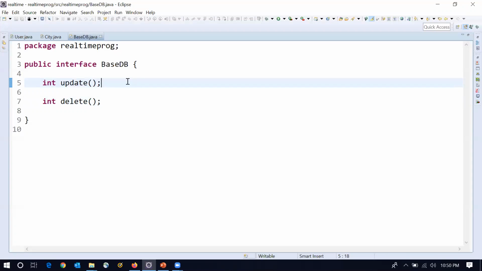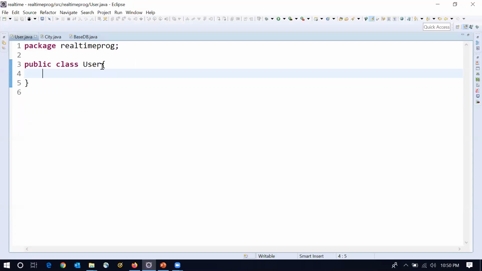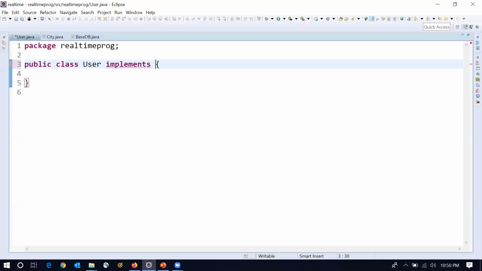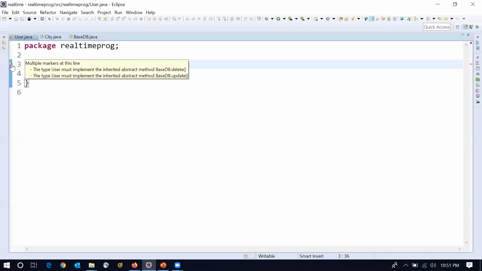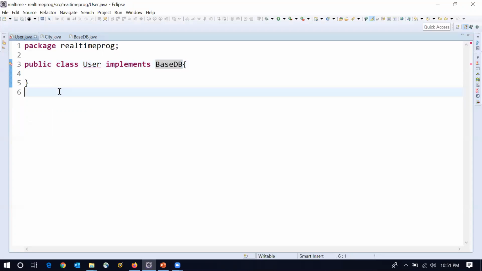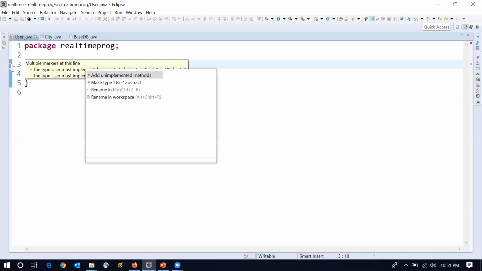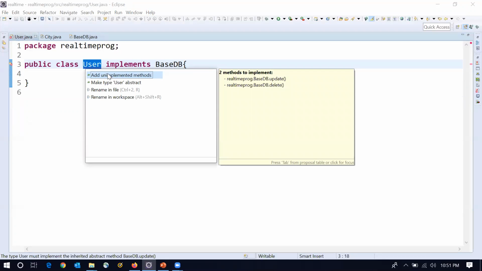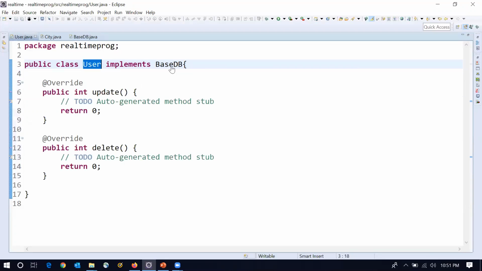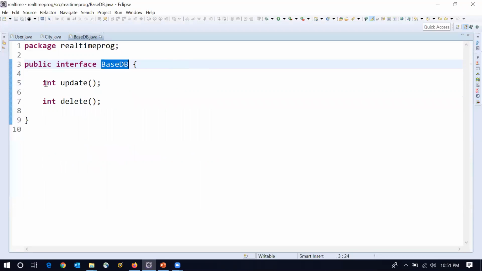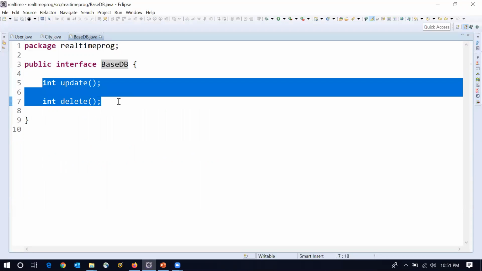Now I have a user functionality. The user functionality also wants to perform update and delete operations. What will we do? User should implement BaseDB. Now you are seeing compilation errors. Why? Because once a class implements an interface, the class must provide the body for all the abstract methods within the interface. How many abstract methods are there in the interface? There are two abstract methods.